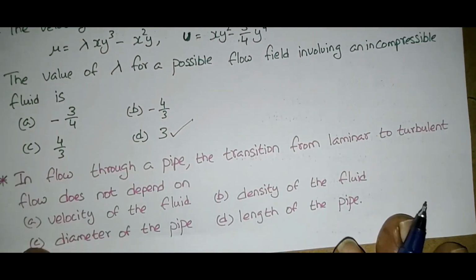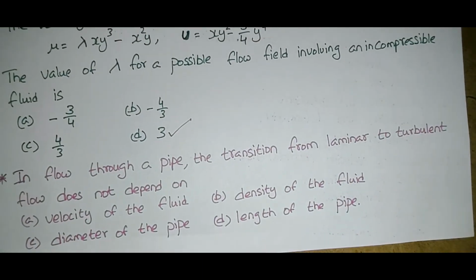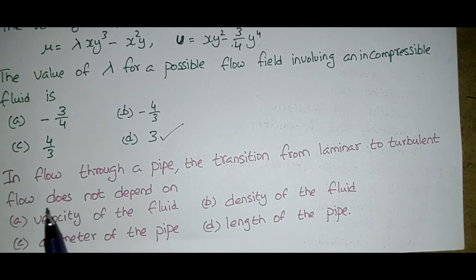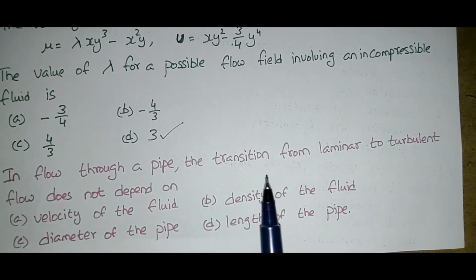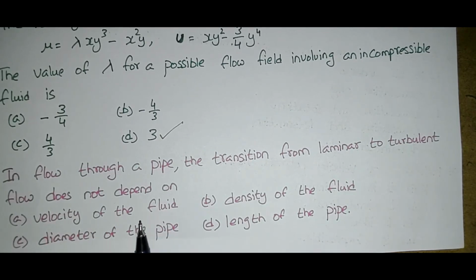Next question. In flow through a pipe, the transition from laminar to turbulent flow does not depend on. We have to read the question properly. Most of us commit mistakes here.